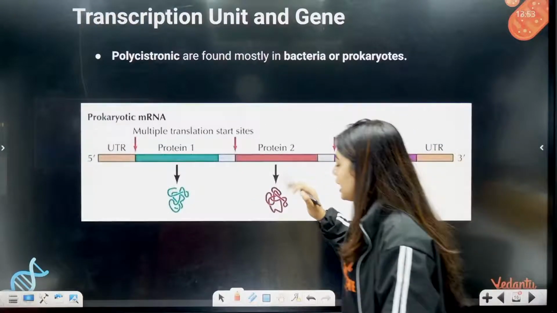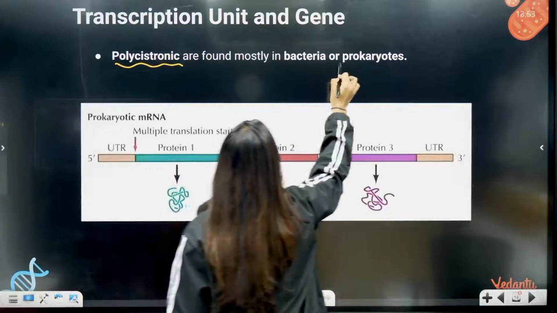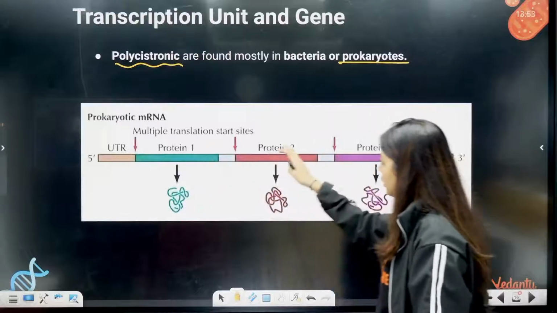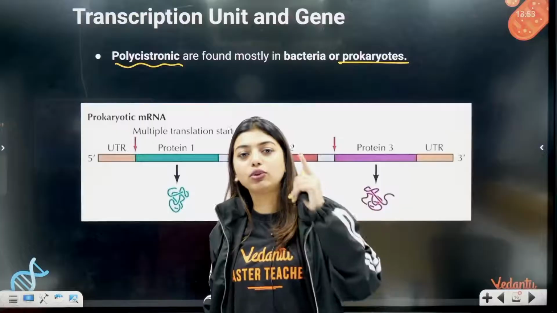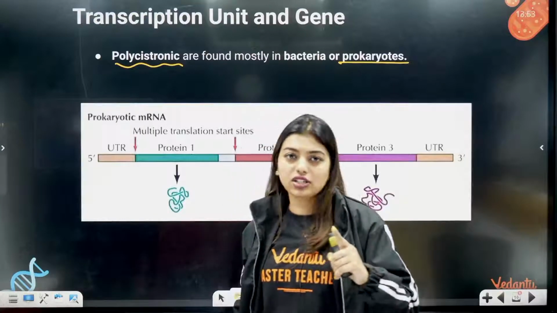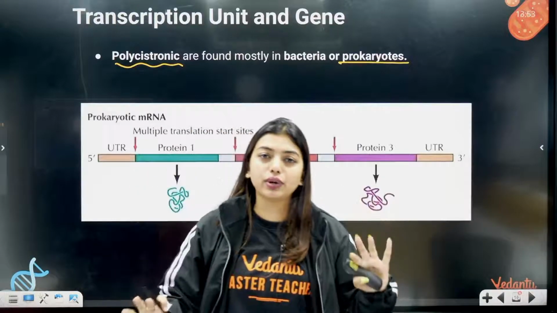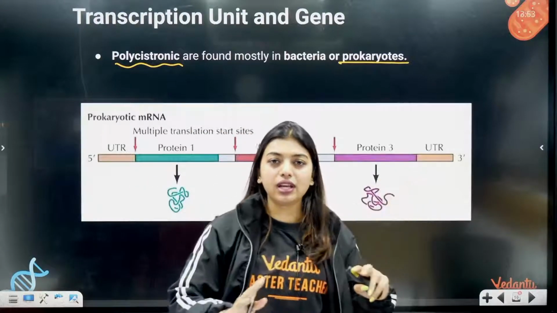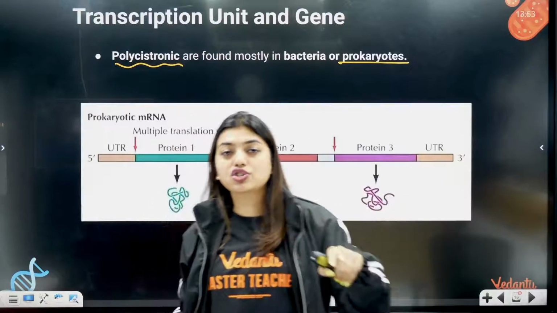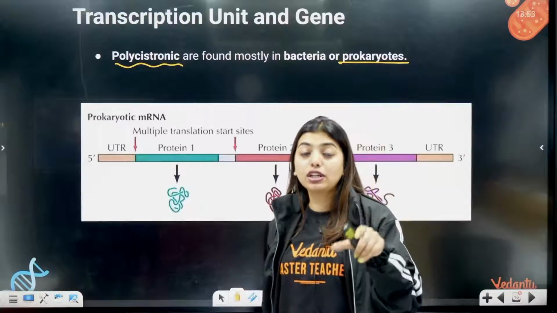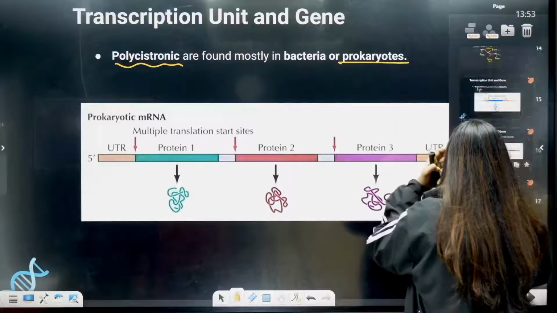But in the case of prokaryotes, that's not the scenario. Polycistronic is found in prokaryotes. Here you see, students, protein 1, protein 2, protein 3. That means multiple translation sites are there. In eukaryotes we have only one single translation site. So we do not take both strands of DNA or mRNA; we take one strand, one protein, because we have only one translational site. So monocistronic is seen in eukaryotes, polycistronic is in prokaryotes. PP, you remember. It will code for multiple proteins.